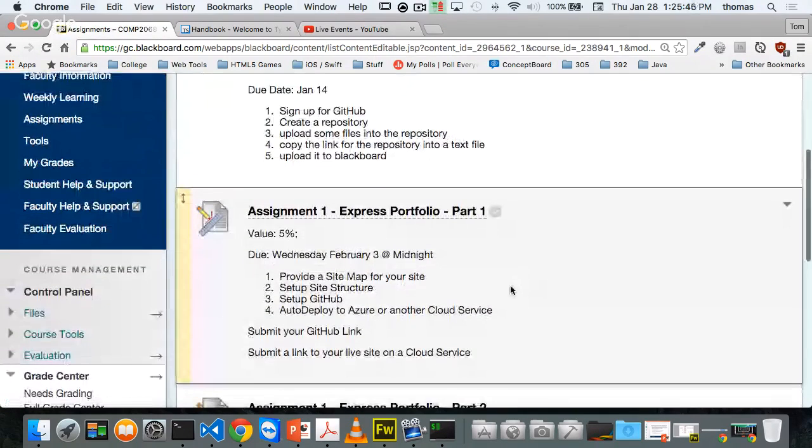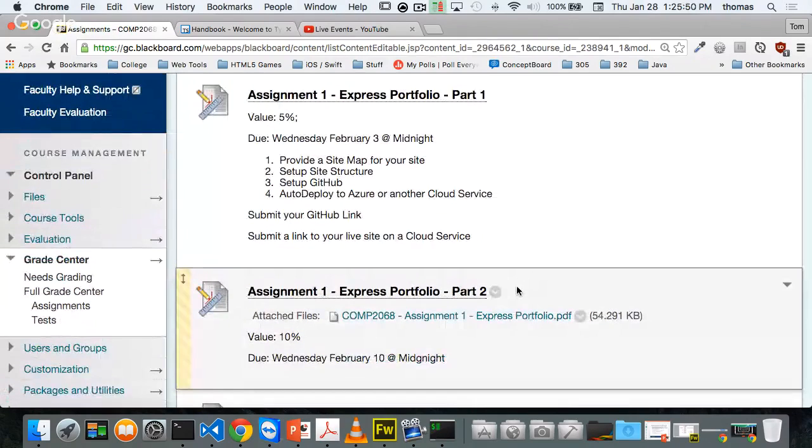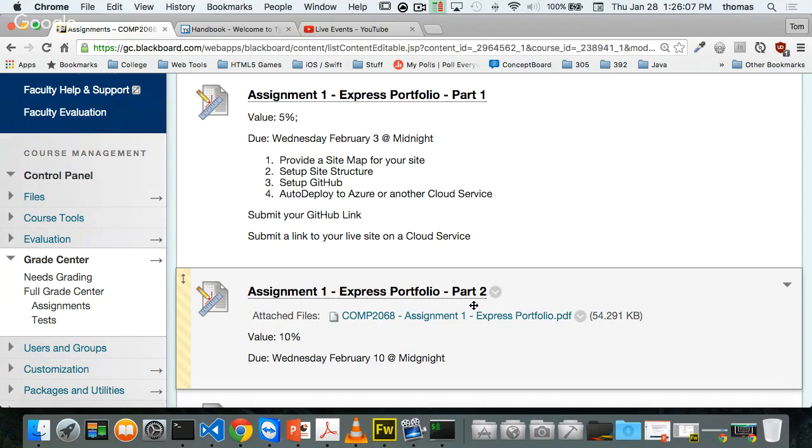So I've got assignment number 1. It's up. We're going to talk about it in the later part of this class. Part 1 is due next week by midnight, so Wednesday by midnight, and we'll talk about what you need to do there. This assignment will be broken up into 2 weeks. Two weeks from now, on Wednesday, February 10th, will be the final part to this one. So you have 2 weeks to do this thing.